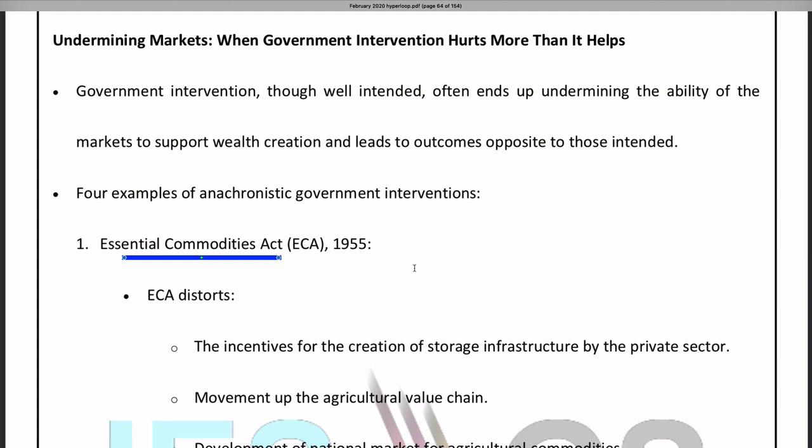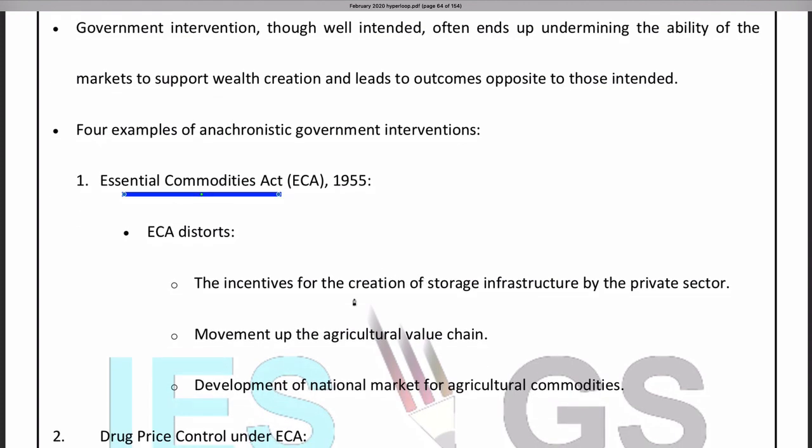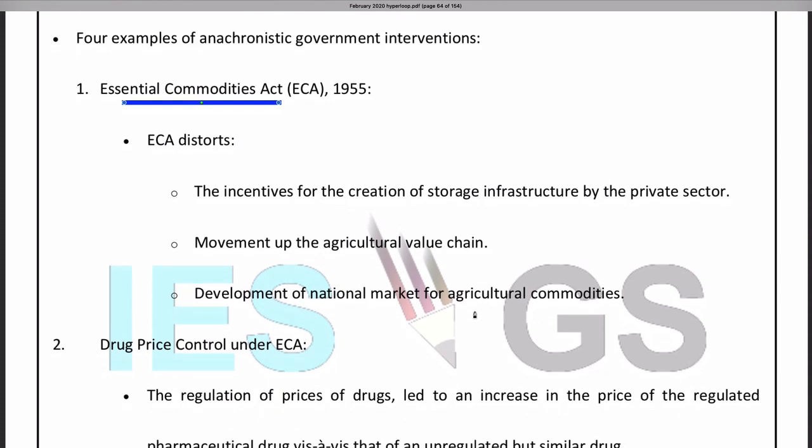But what did this act do? It has reduced the incentives for creating storage infrastructure. So the private sector was unwilling to develop the storage sector in these areas. They left it, and so the agricultural value chain has been affected. Also, it has affected the market for these commodities. So it did more harm than the benefits intended. Similarly, drug price control. The prices of certain drugs have increased more than the unregulated price because of the price regulation.